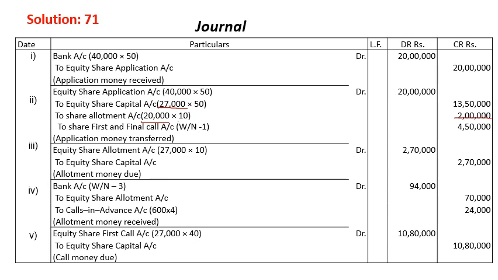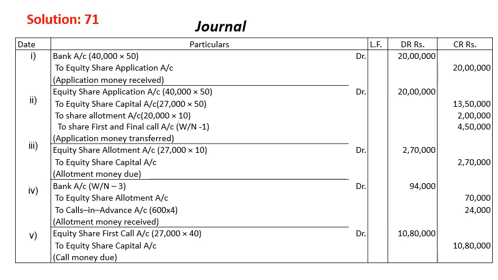in allotment, and the first and final call adjustment is 4,50,000. As I said, the total of these two figures is 6,50,000. 13,000 excess shares, 33,000 minus 20,000. So if you remember, 13,000 shares are excess and 50 rupees is application money. That's why the total excess money received is 6,50,000. Out of this 6,50,000, 2 lakhs is going to share allotment and 4,50,000 is going to share first and final call.